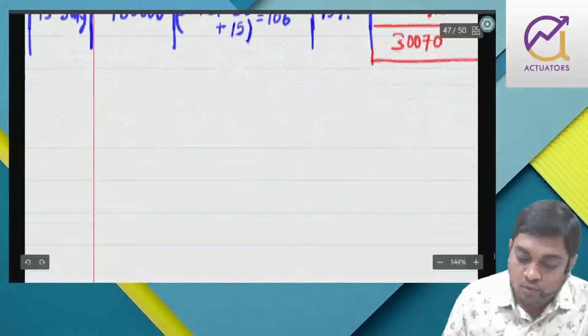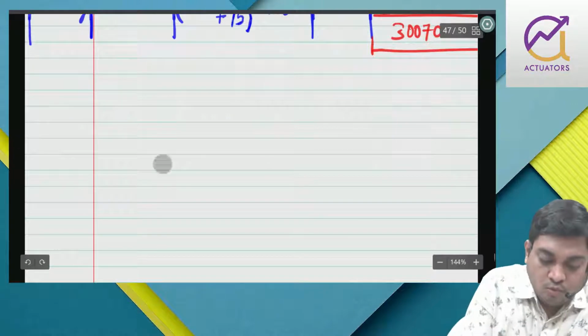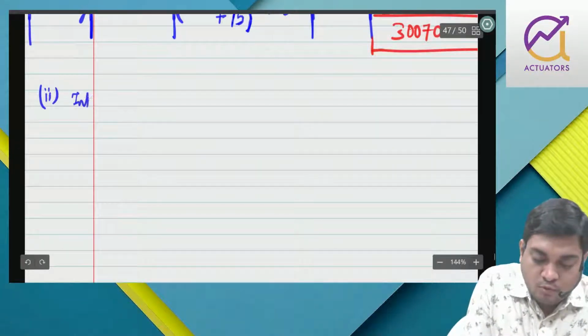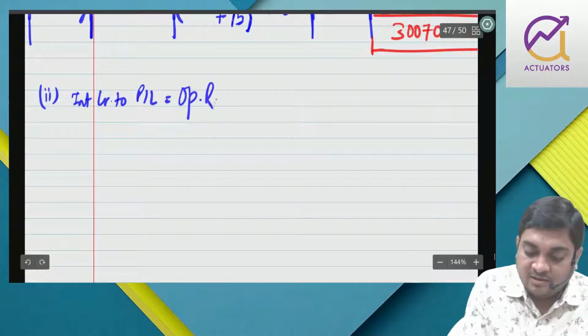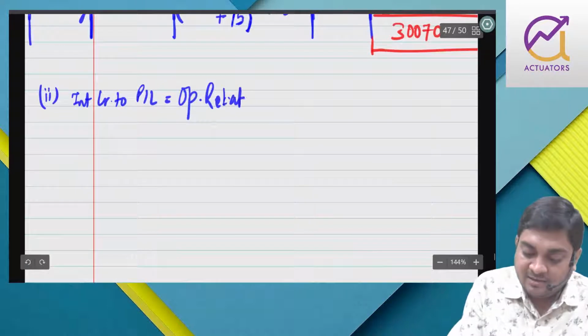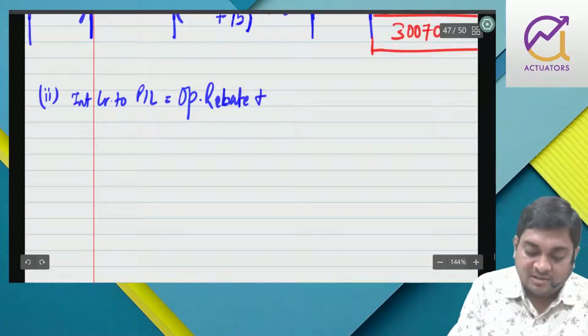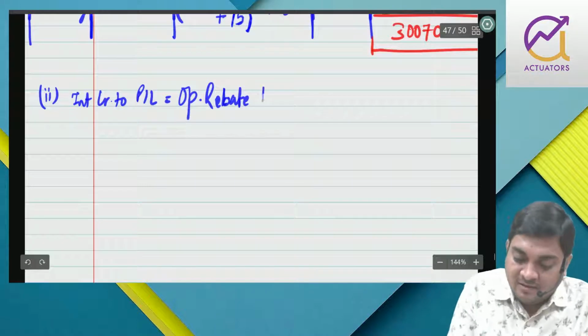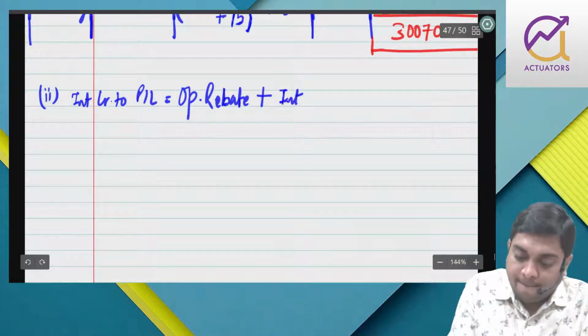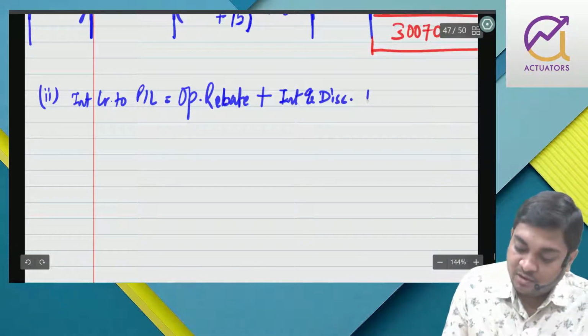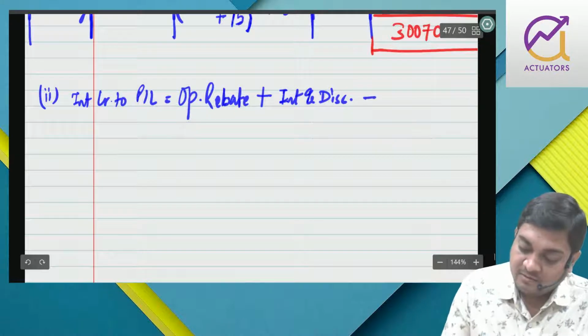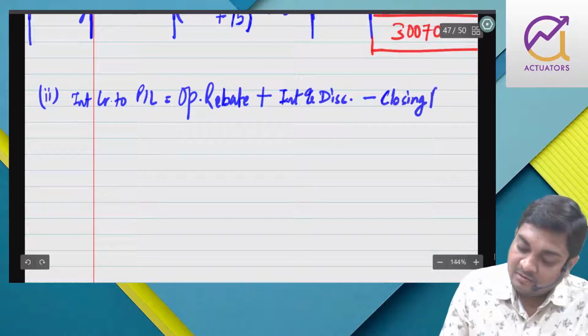So what is part 2? Interest credited to PL. That is opening rebate plus interest and discount during the year minus closing rebate.